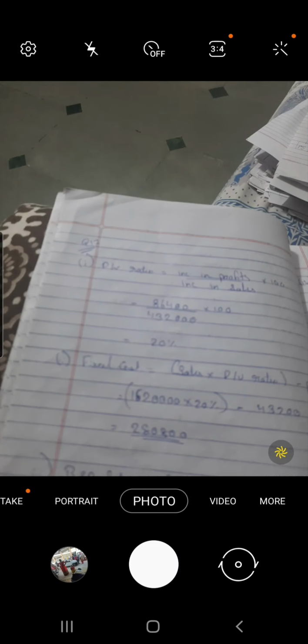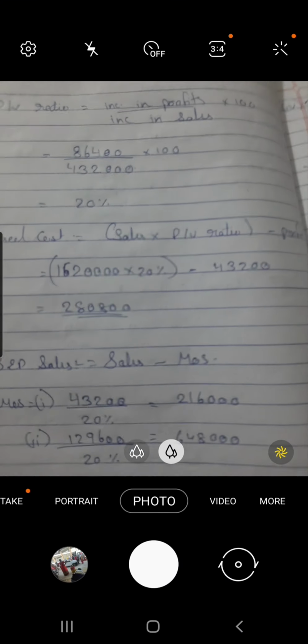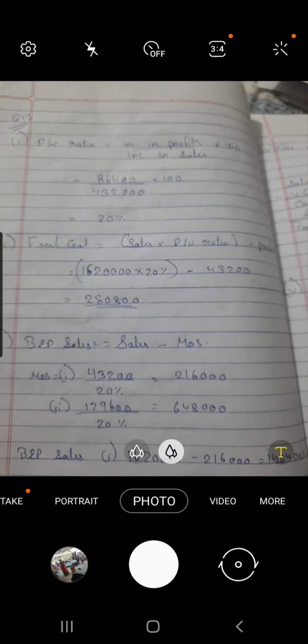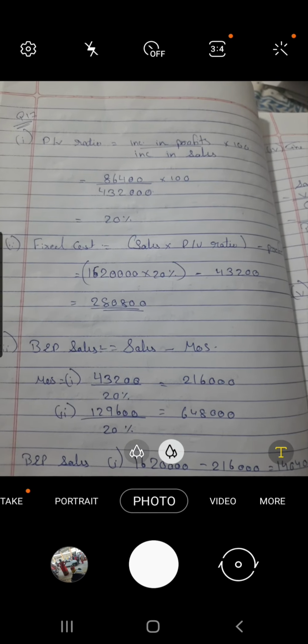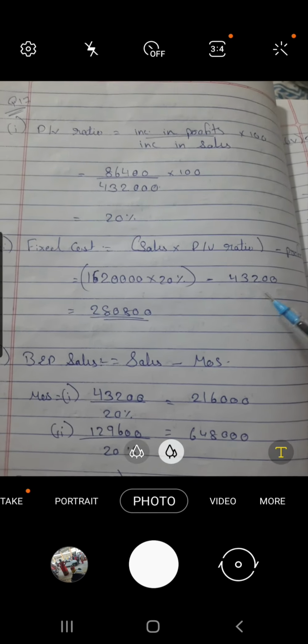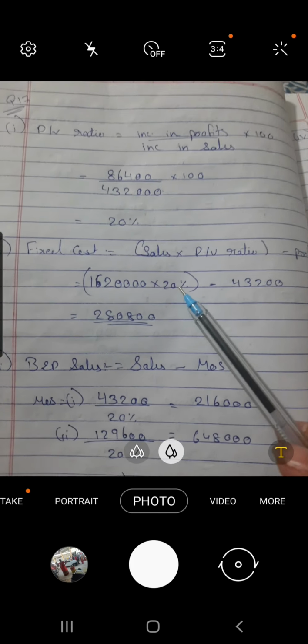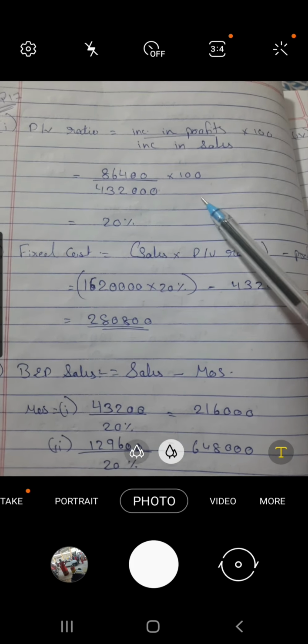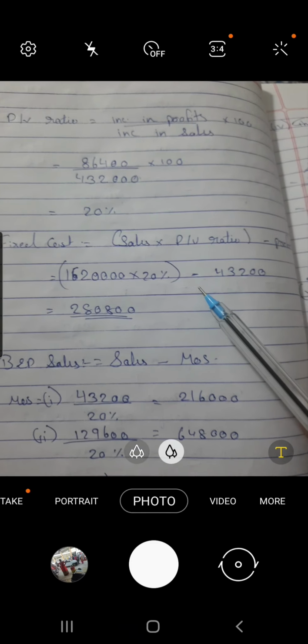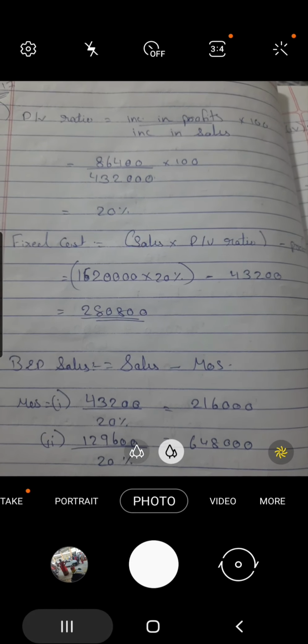Here I have taken the single term, the first half only, 16,20,000 into PV ratio. We have considered it here as 20%, which is given already, minus profit for the first half only.